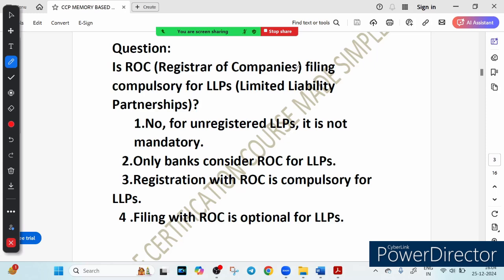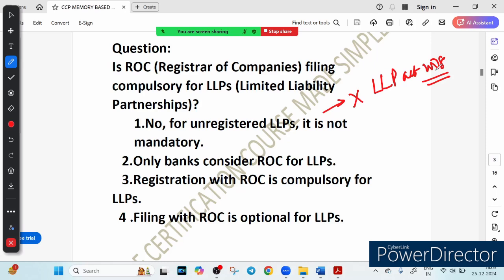The question is whether every partnership has to be registered with ROC, and whether it is compulsory for LLP also or not. Let's see the options. The first option says no, for unregistered LLP it is not mandatory. This is wrong. There is no concept of unregistered LLP because an LLP must be registered under the Limited Liability Partnership Act 2008. You must remember it. This registration is mandatory. It's like saying you are part of a club without officially signing up.